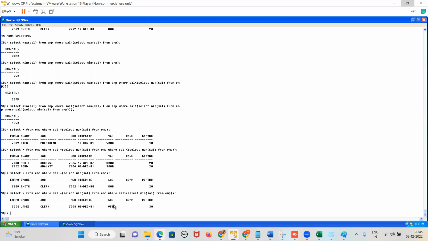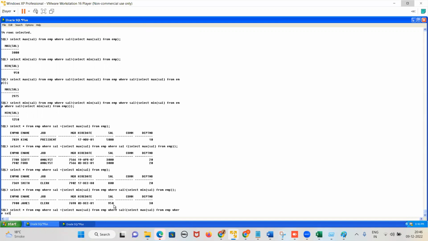Details of employee earning third maximum salary. What will be the query? Select a star from EMP where salary equals to select max of sal from EMP where sal is less than what? Less than select max of sal.